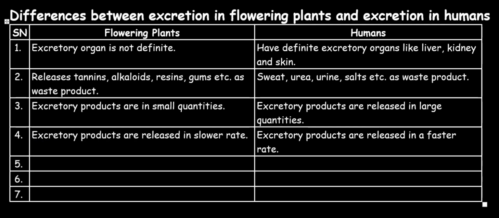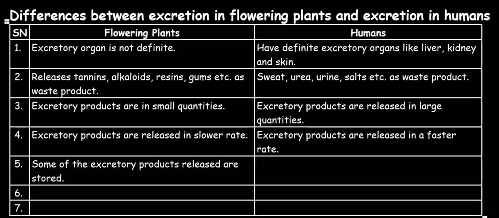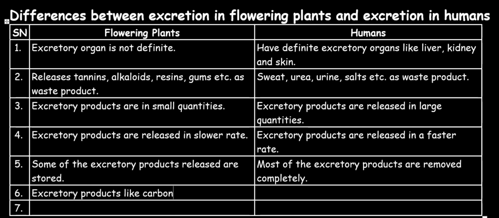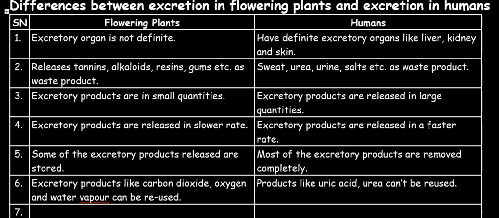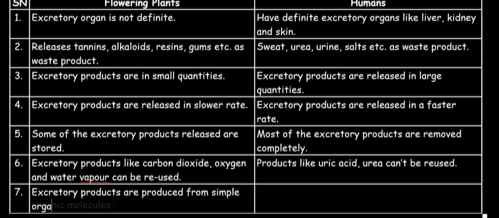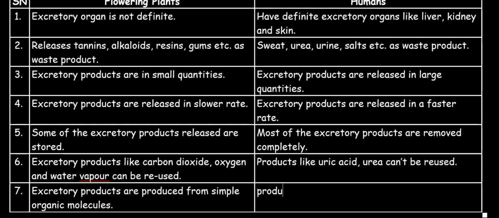Another difference is that in flowering plants, some of the excretory products released are stored, while in humans, most of the excretory products are removed completely. Another difference is that in flowering plants, excretory products like carbon dioxide, oxygen, and water vapor can be reused, while in humans, products like uric acid and urine can't be reused. And another difference is that in flowering plants, excretory products are produced from simple organic molecules, while in humans, excretory products are produced from complex organic molecules.